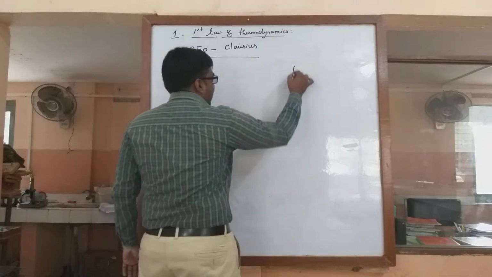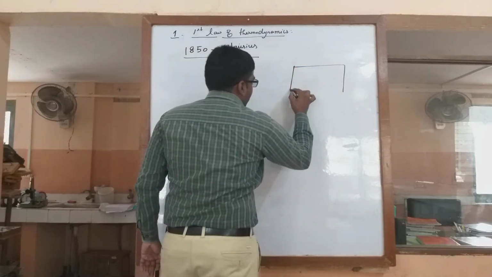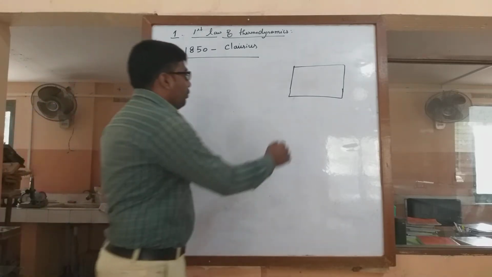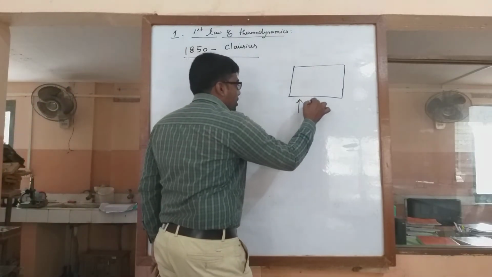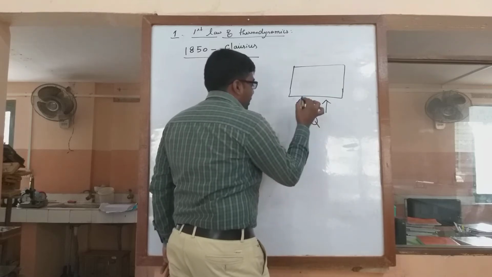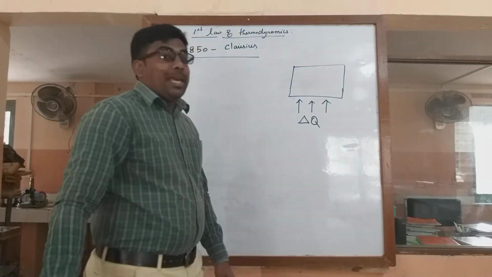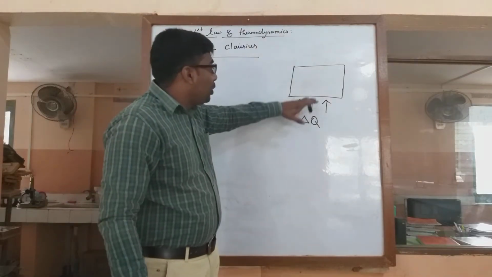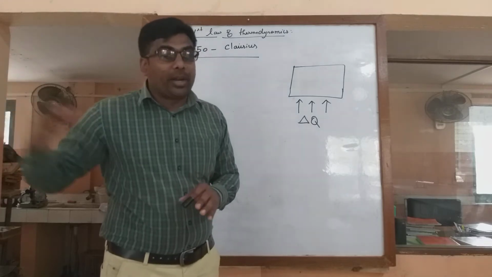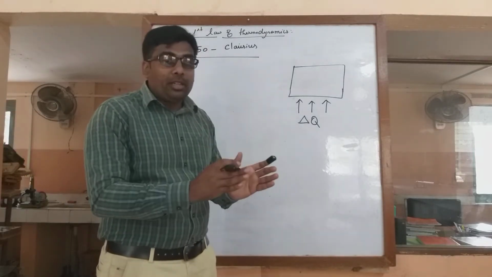Now, with the same concept, I am taking a system. According to the first law of thermodynamics, if I am supplying heat to the system, a variable heat, so del stands for a variable heat, and that system should be capable of doing some work. That means the system which I am choosing should do some work.